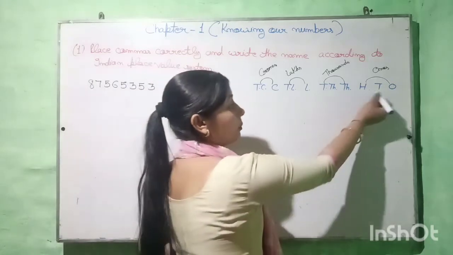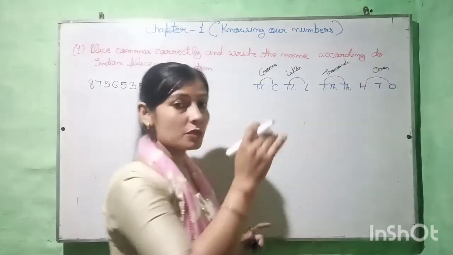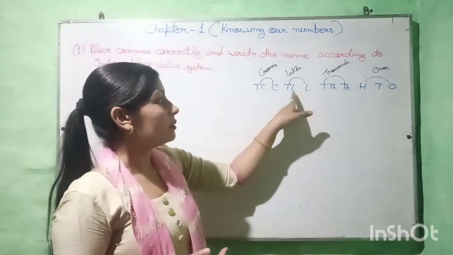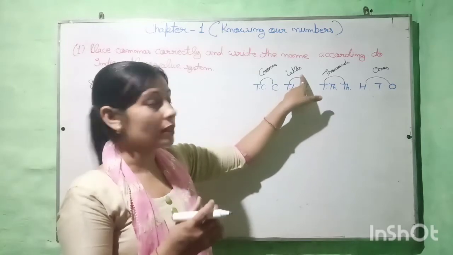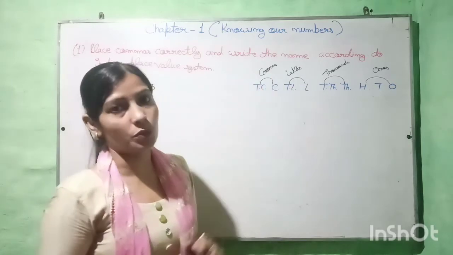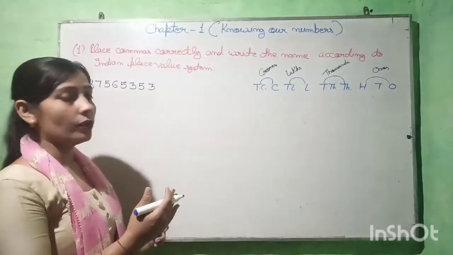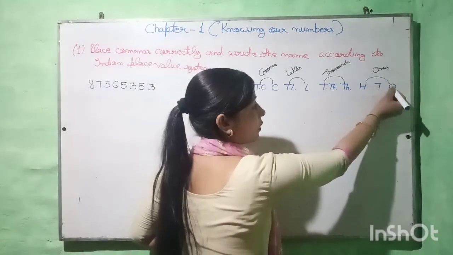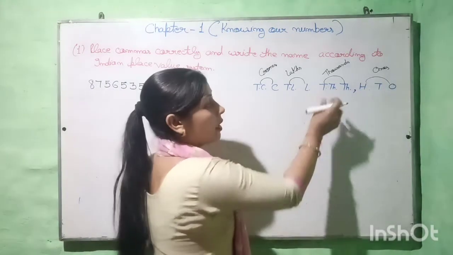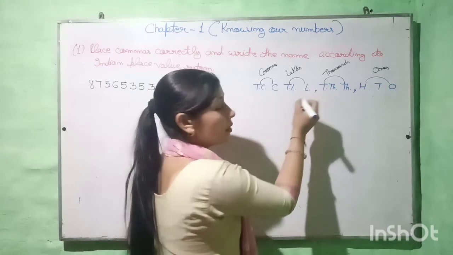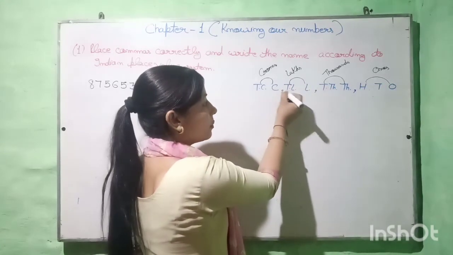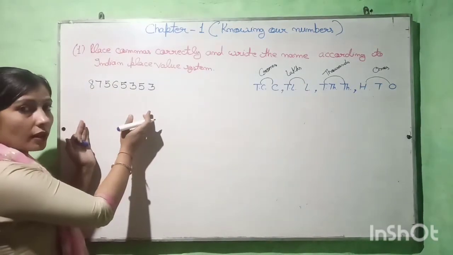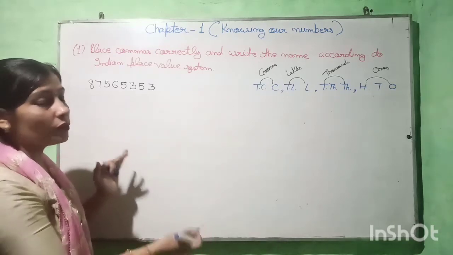These three places come in the ones period. These two come in the thousands period, these two, lakh and 10 lakhs, come in the lakhs period, and these two come in the crores period. And how do we put the comma? After completing one period, we put the first comma. After completing the next period, we put the next comma. And after completing the lakhs period, we put the next comma.